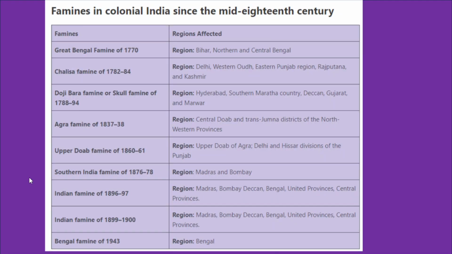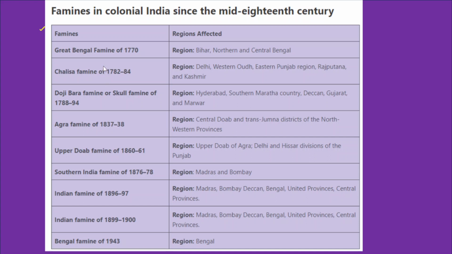Now, here I have given a list of famines and the affected regions. When you write the answer for the mains examination, it will be helpful to enrich your content when you mention these famines as examples. In fact, there's a probability that these famines can also be asked in your prelims examination. So therefore, go through all the famines.